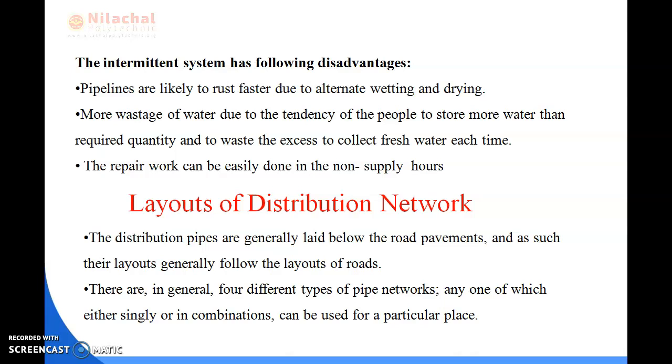Okay, so we can say that these pipelines are likely to rust faster due to the alternate wetting and drying, and there is more wastage of water because of the tendency to store more water, and to waste the excess to collect fresh water each time. Then the repair work can be easily done in the non-supply hours.